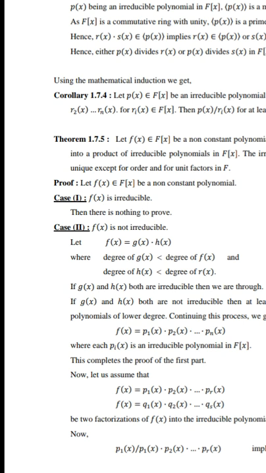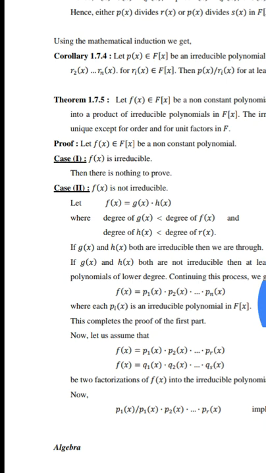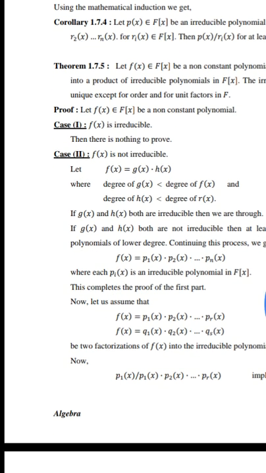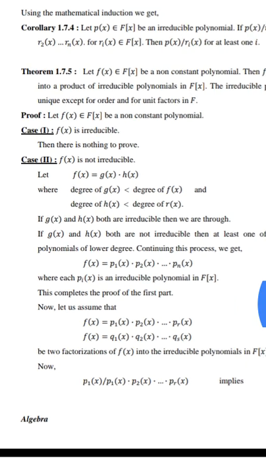Proof: let f(x) belonging to F[x] be a non-constant polynomial. Case one: if f(x) is irreducible, then there is nothing to prove. Case two: f(x) is reducible, so let f(x) equal g(x) times h(x), where degree of g(x) is less than degree of f(x) and degree of h(x) is less than degree of f(x). If g(x) and h(x) both are irreducible, then we are through.